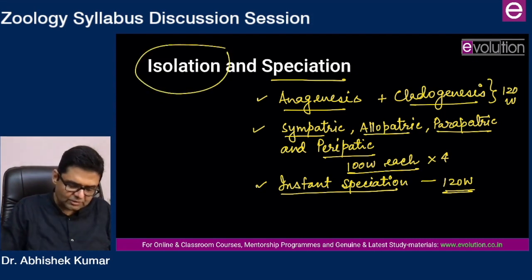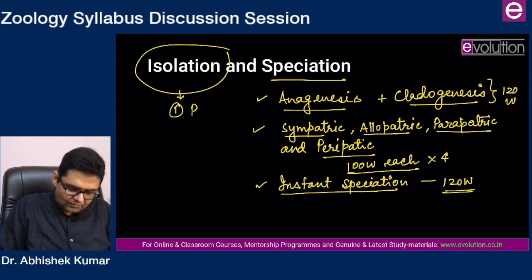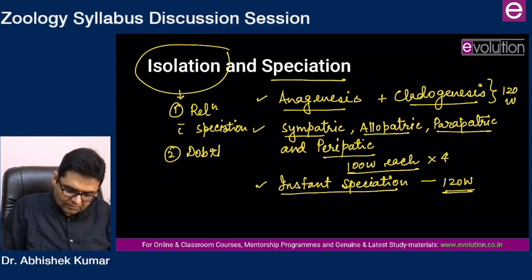Then come to isolation. In isolation, so far the questions have been confined around 2 areas. One, relation with speciation, and second, Dobzhansky's isolating mechanisms.